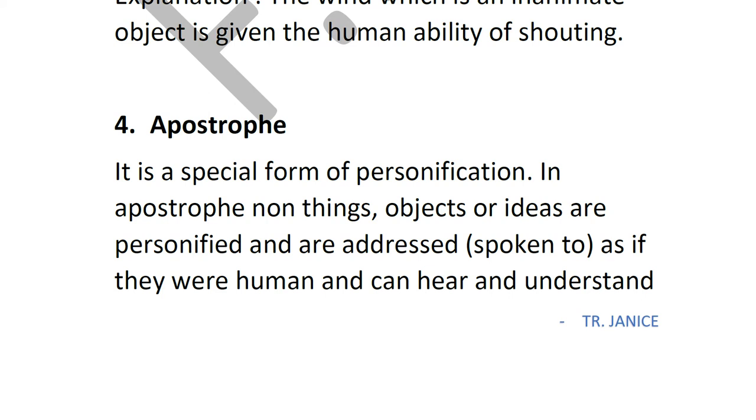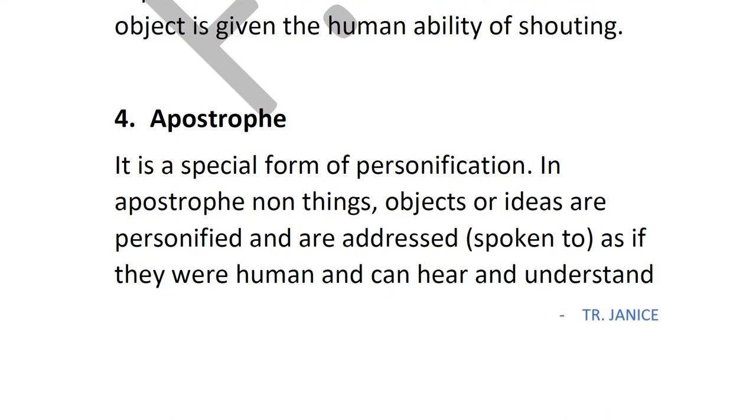So in an apostrophe, you are speaking to something that is not a human being, a non-human or an inanimate object, that is a non-living object. You are speaking to it as if it were a human being, and it can listen to you and understand what you are saying. Now let's go to the first example.